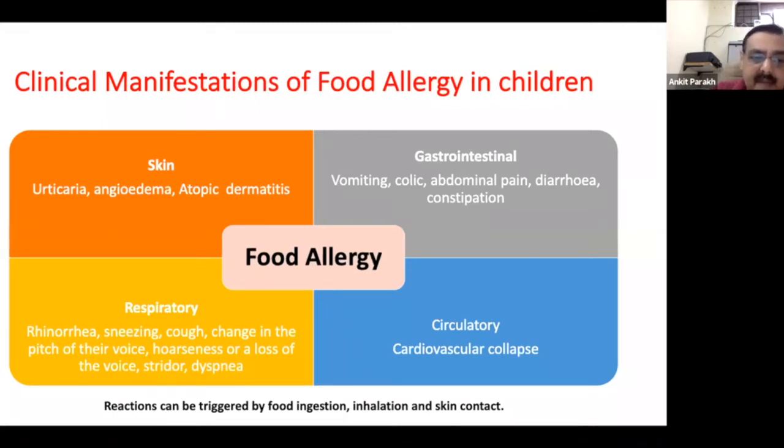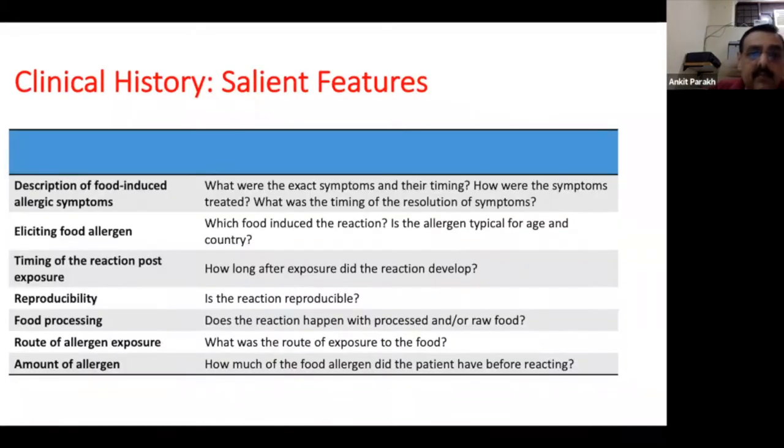There can be respiratory manifestations like acute onset rhinorrhea, sneezing, cough, change in the pitch of the voice, development of hoarseness, loss of voice, stridor, or dyspnea. All these things have been described, and there can be circulatory or cardiovascular collapse, which happens when the child develops anaphylaxis. And these reactions could be triggered by ingestion of food, inhalation of food, and even skin contact has been postulated.